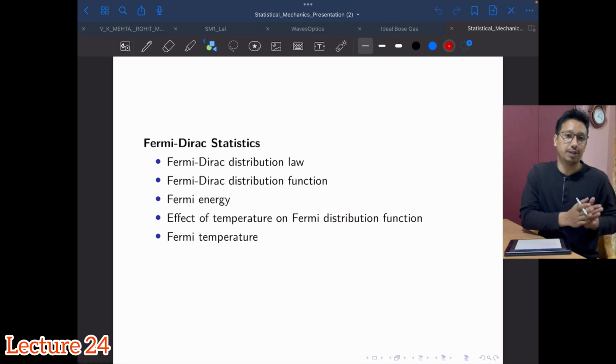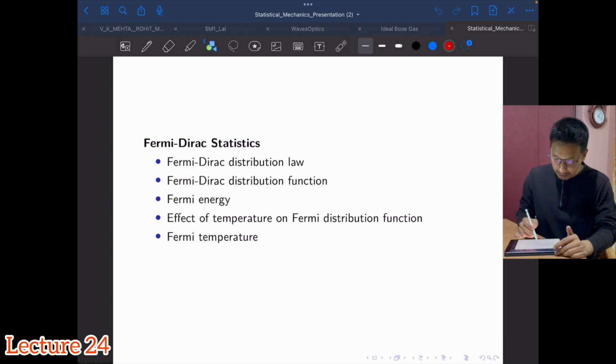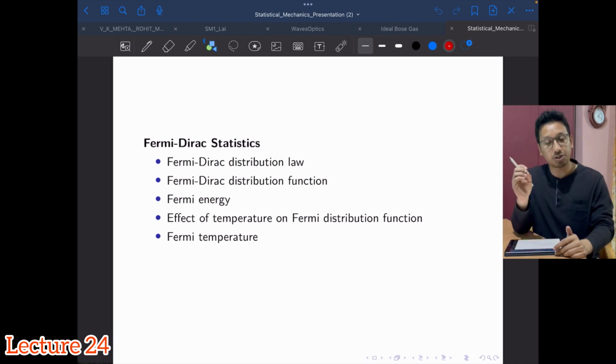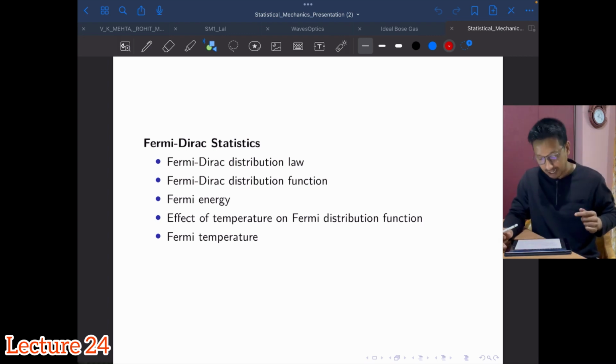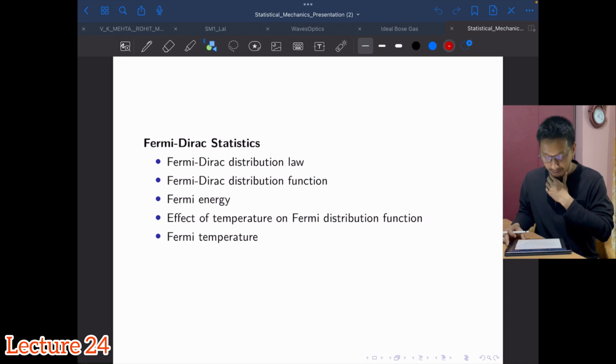As with every statistics, we started learning about their distribution law. Then we will talk about the Fermi-Dirac distribution function, then the Fermi energy, then the effect of temperature on the Fermi distribution function, and then eventually the Fermi temperature. So every line has the word Fermi. We also have an introduction on why the name is associated with this, because Enrico Fermi was the person who started studying the distribution of these fermions, the quantum particles which have spin odd multiples of h cross by 2.